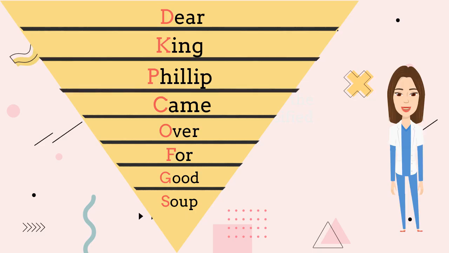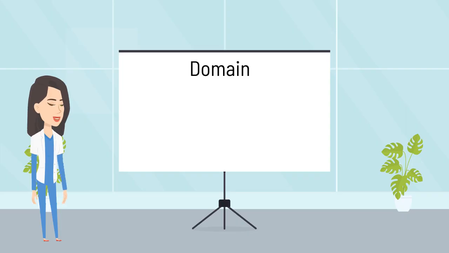Starting off with domain. This is the highest level of taxonomic hierarchy. There are a total of 3 domains: Archaea, Bacteria, and Eukarya. Archaea and Bacteria are both single-celled prokaryotes, which means that they have no nucleus or membrane-bound organelles.